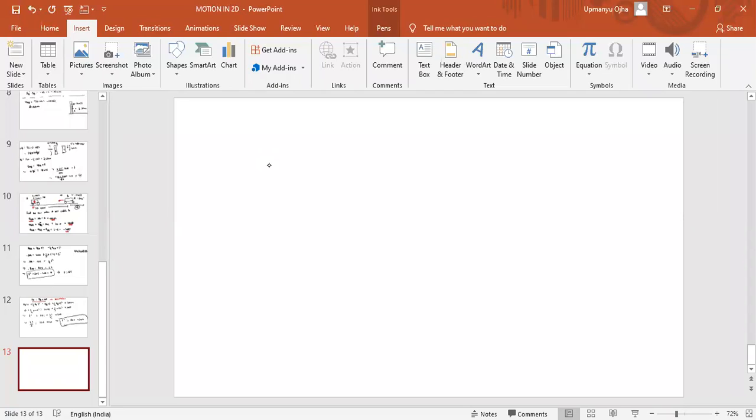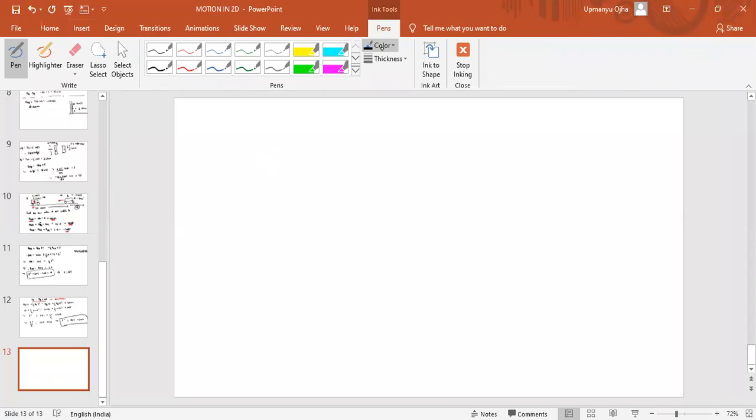Okay. So the next chapter is vectors. I think I told you some idea of vectors. Like, displacement is a vector. Yes or no? Displacement is a vector. Why is displacement a vector? Because it has magnitude as well as direction. It has both magnitude and direction.